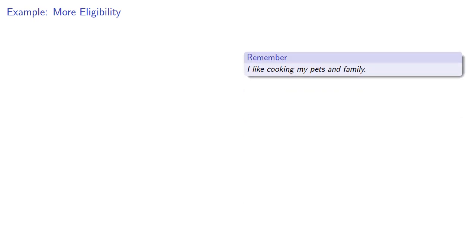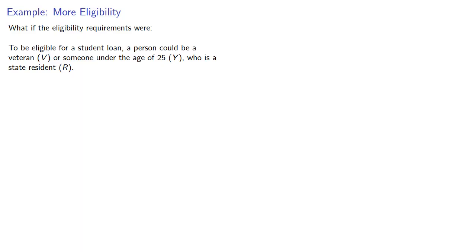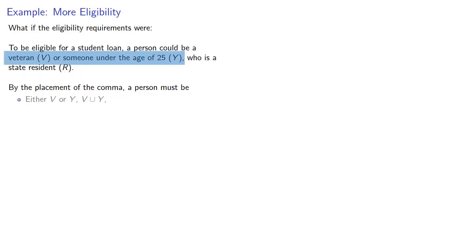Again, commas count. If you don't place them correctly, or if you omit them entirely, you admit to committing certain acts that are dubious. So what if the eligibility requirement was: to be eligible for a loan, a person could be a veteran or someone under the age of 25, comma, who is a state resident. So by the placement of the comma, a person must be either a veteran or under the age of 25, that's V union Y, but also a state resident. And so this event is (V union Y) intersect R.